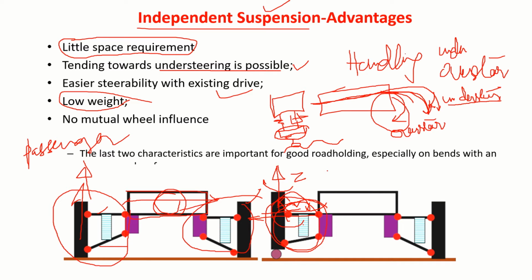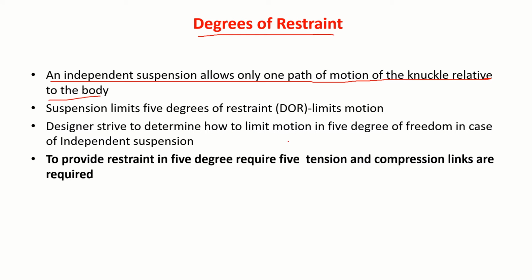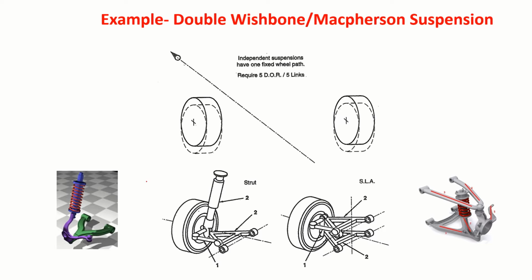As I mentioned earlier, to restrain each degree of freedom, one link is required. So there are 5 degrees, so I require 5 links. That is what the suspension does: it limits motion with 5 degrees of restraint. Designers try to determine how to limit motion in 5 degrees of freedom in the case of independent suspension. To provide restraint in 5 degrees, you require 5 tension and compression links. So this I have explained.